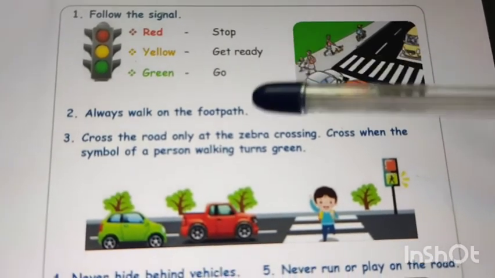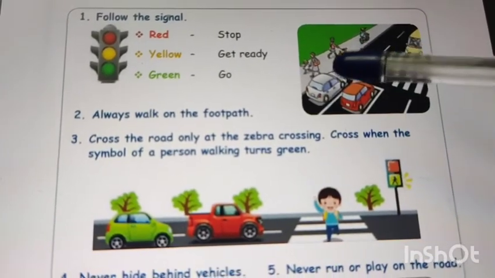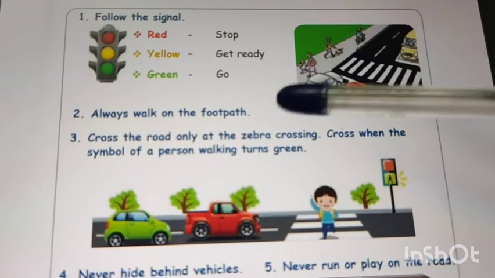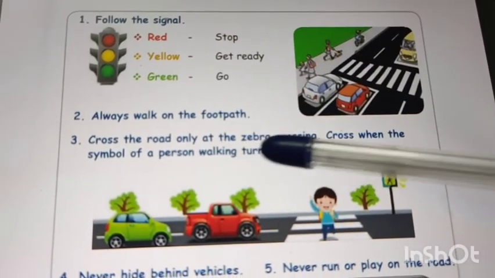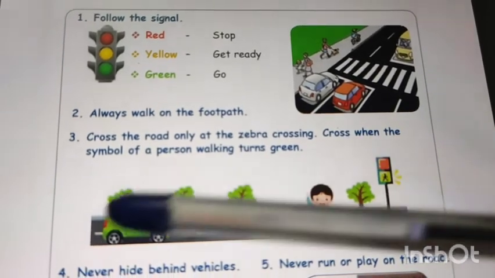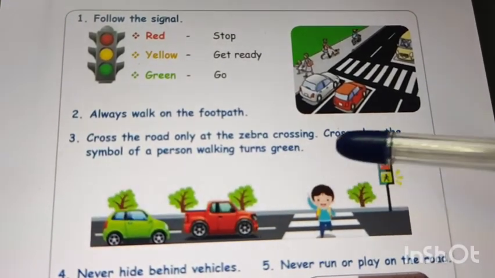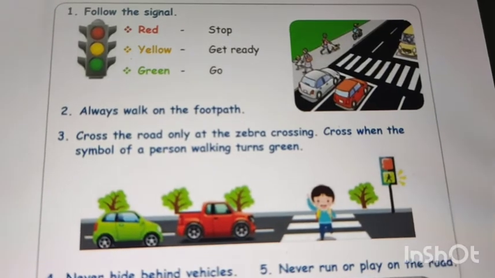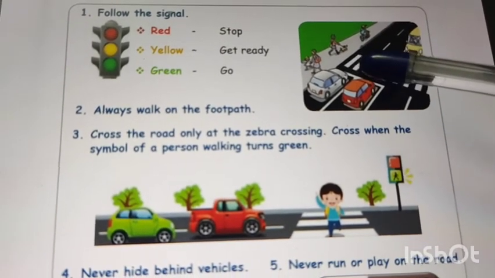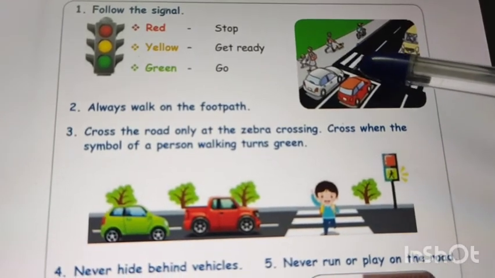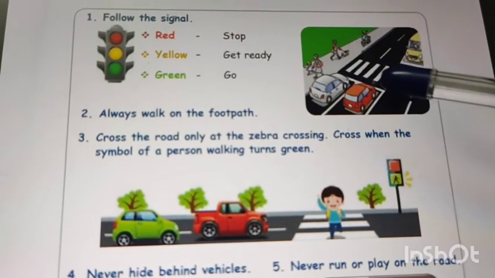Always walk on the footpath. This is the footpath. You have to walk on the footpath. Cross the road only at the zebra crossing. Cross when the symbol of a person walking turns green. This is a zebra crossing and you should cross the road through this zebra crossing.